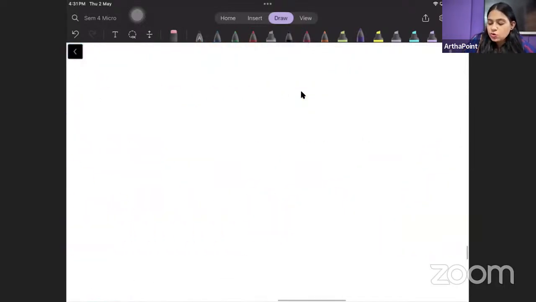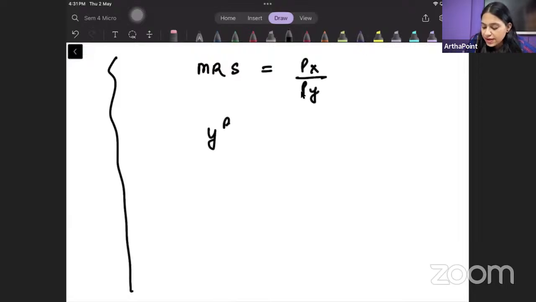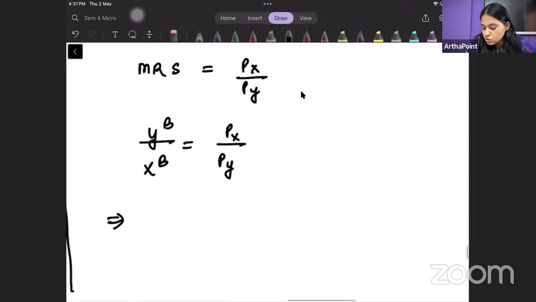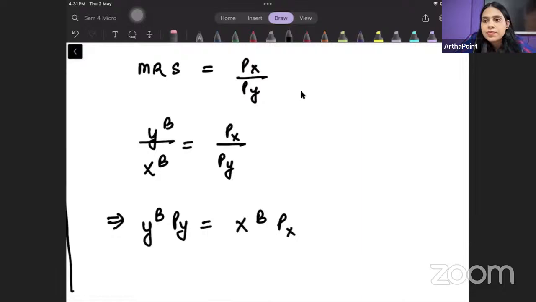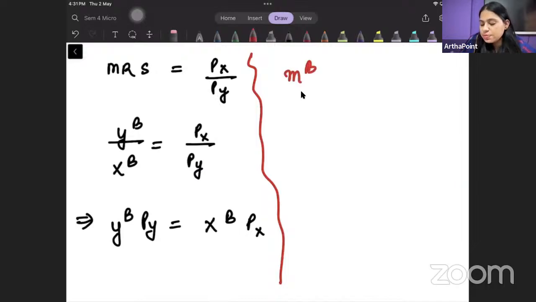And what will I go ahead and do, beta? I will equate this to the price ratio. So I have to equate MRS to PX by PY. So YB by XB is equal to PX by PY. So this is going to be YB PY is equal to XB PX. Clear? Acha.